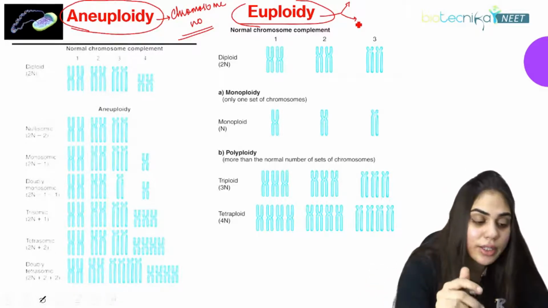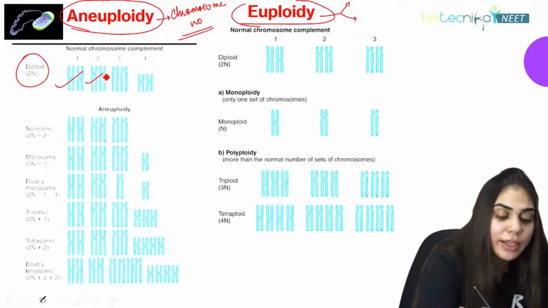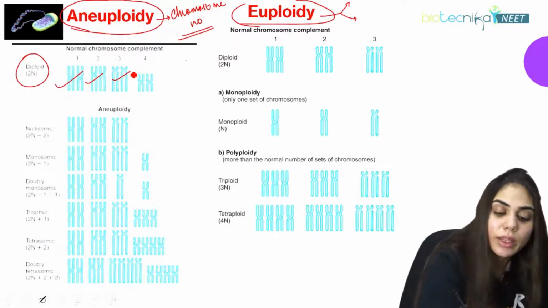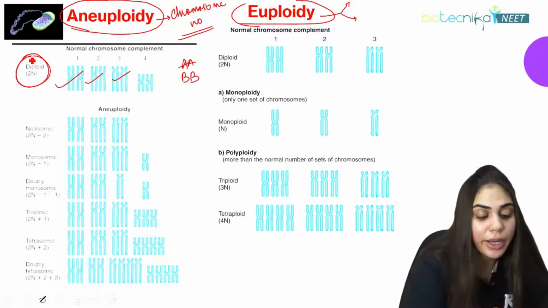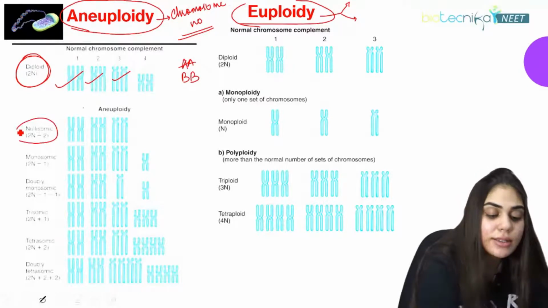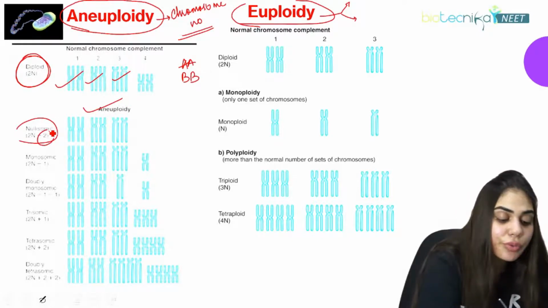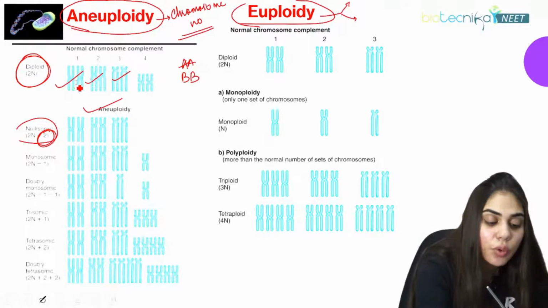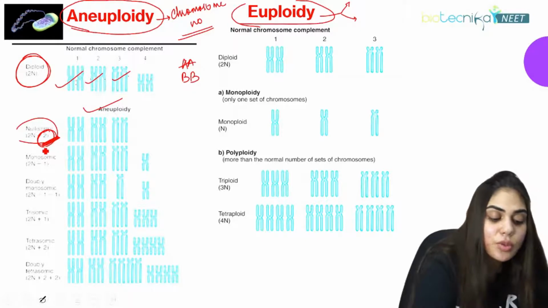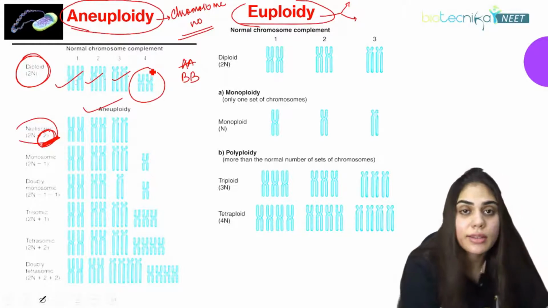Now we'll understand what aneuploidy is here. Suppose we have 2N. All the traits we are having as a 2N, meaning AA, BB, they are always diploid. That means 2N. So what is nullisomy? These are examples of aneuploidy. Nullisomy: you will have the deletion of 2 chromosomes in number. How are they deleted? You can see in the above diagram 1, 2, 3, 4. And here you see it is deleted. Both the chromosomes are deleted. That means the complete diploid set is deleted. That is what is called nullisomy.